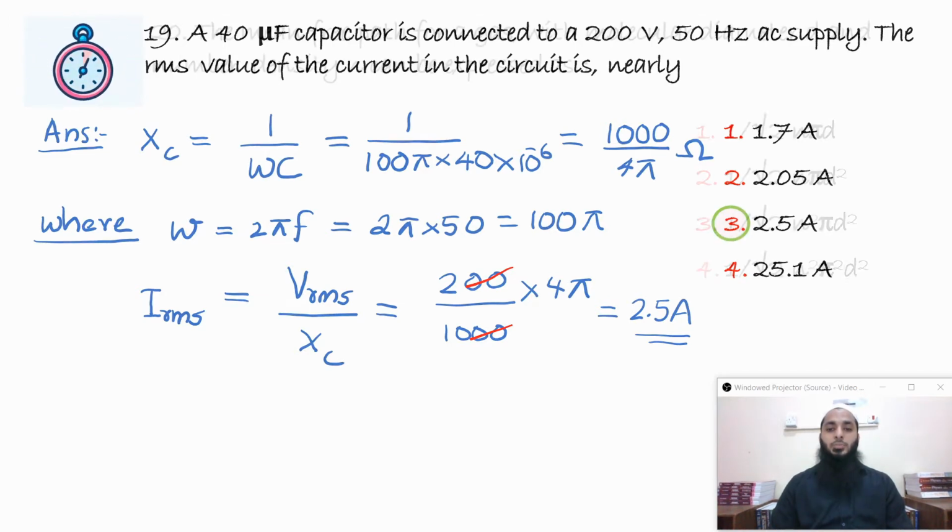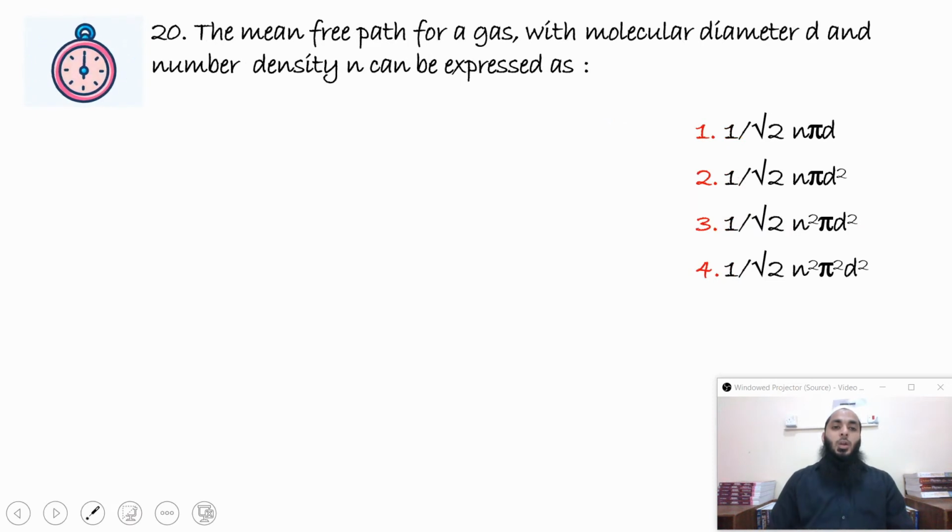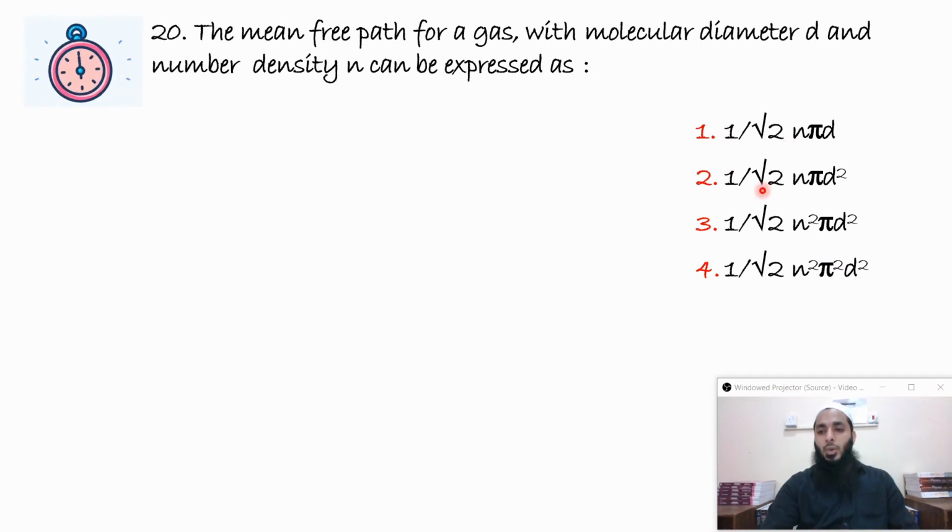Direct question. The mean free path of a gas with molecular diameter d and the number density n can be expressed as? This is a direct equation that they have asked. It's there in any CBSE textbook. The equation is 1 by root 2 into n pi d square. This one, option number 2. But anyway, I'll just explain how we get that.